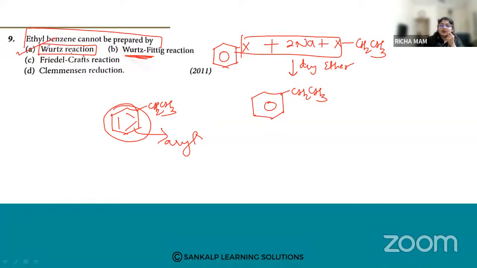Understood? Is it clear? Wurtz reactions are only used for alkyl halides. Two moles of alkyl halides react with sodium to give higher alkanes. And in the Wurtz-Fittig reaction, one should be an alkyl halide, another should be an aryl halide. So this will react in the presence of sodium and dry ether to give you an alkyl arene, right? I hope it is clear. Is it clear up to here?